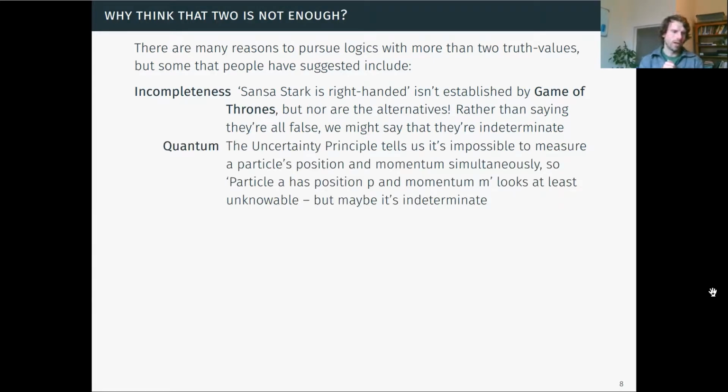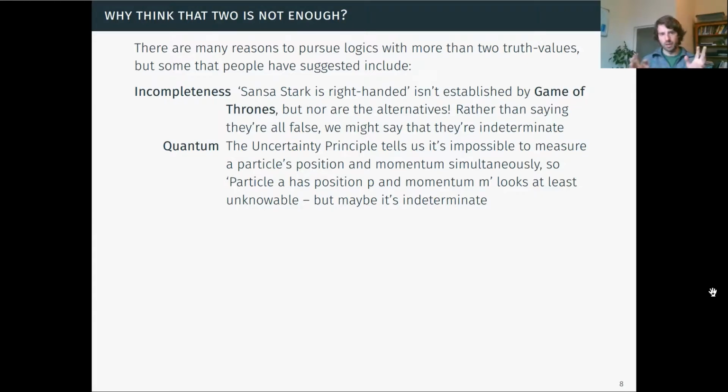Here's another option that was a while ago quite popular, but actually it's a far more complex debate than we have the time to go into here. So we can think about quantum mechanics. So the uncertainty principle tells us that it's impossible to measure a particle's position and momentum simultaneously. Okay? It's not possible to do both of those things together.